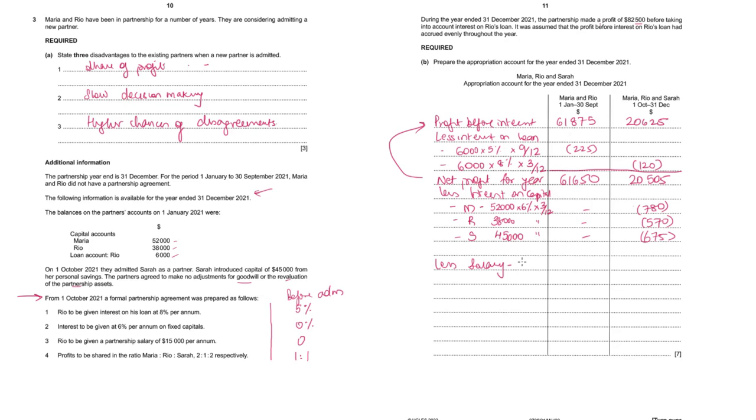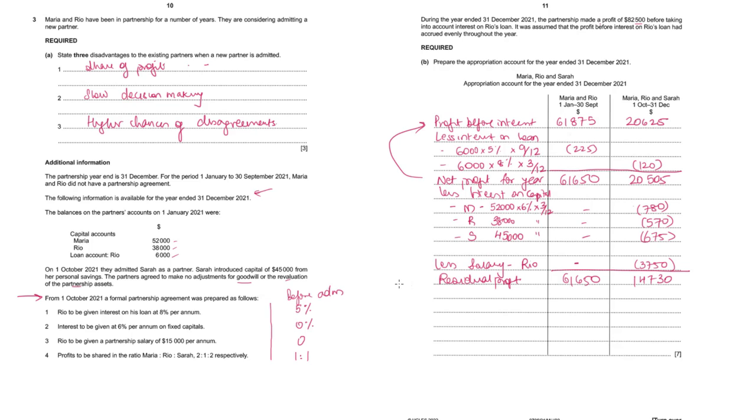We will also deduct salary only for Rio. No salary before admission. After admission, Rio's salary is 15,000 per annum, but for 3 months it will be a quarter, which is 3,750. So we get residual profit of 61,650, and here we get 14,730.